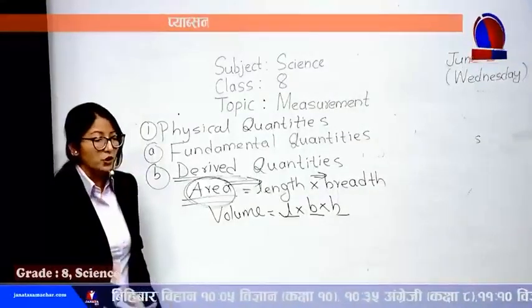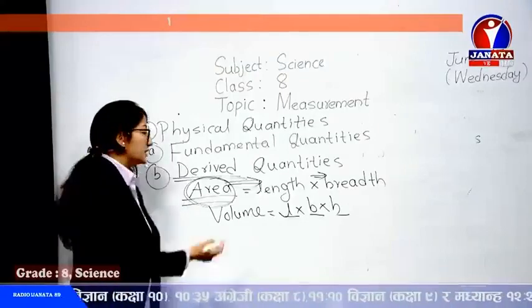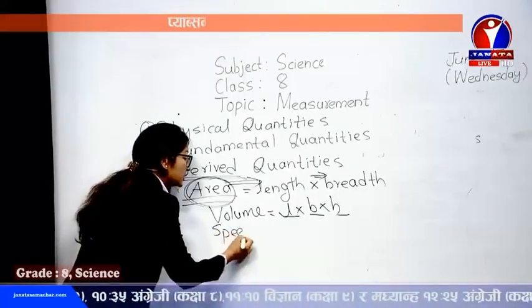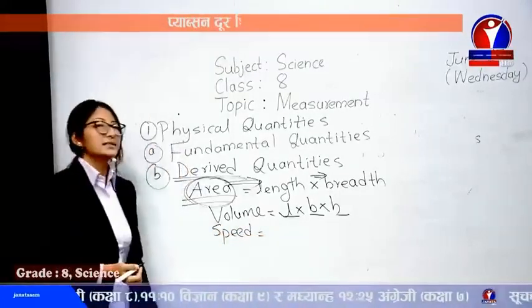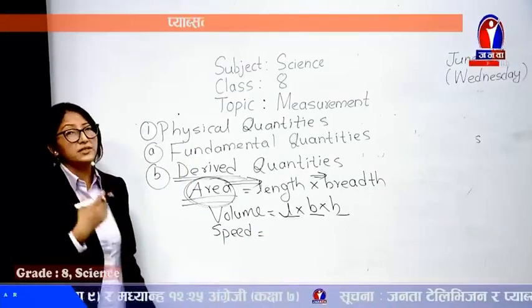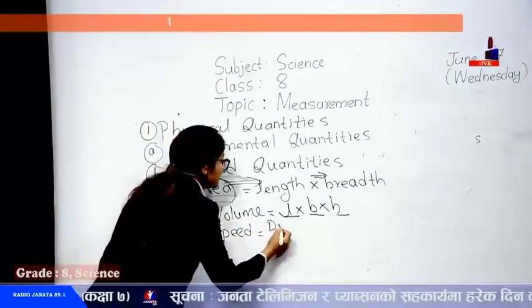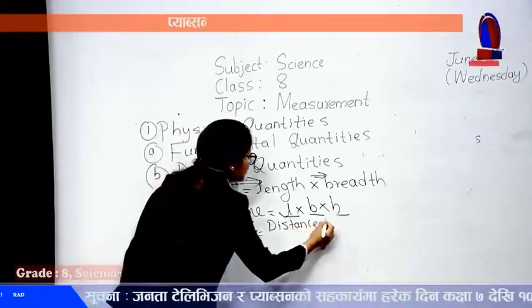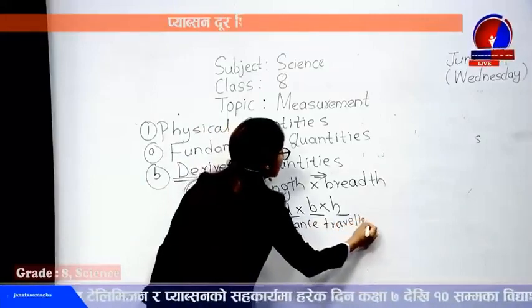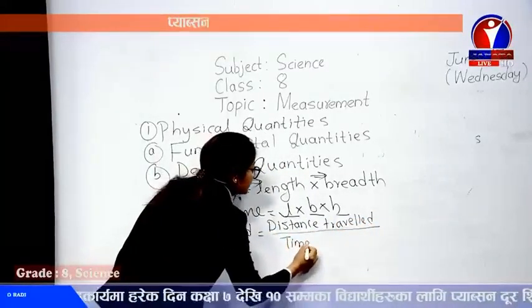If we talk about more, we have more examples like speed. If you want to find the speed, we all know from class 7, these are all things you have already studied in class 7. To find the speed, what do you have to do? You should know first of all how much distance is traveled and in how much time. The distance traveled is of course a length, and the time taken.